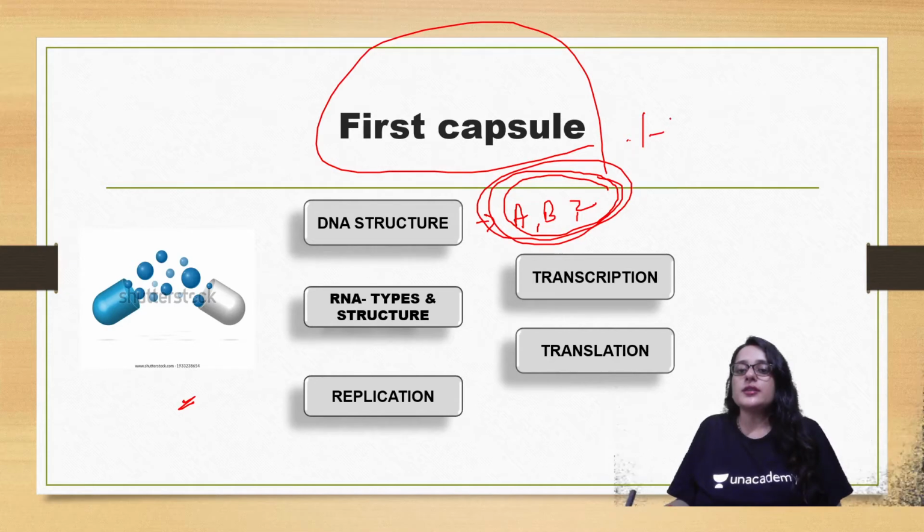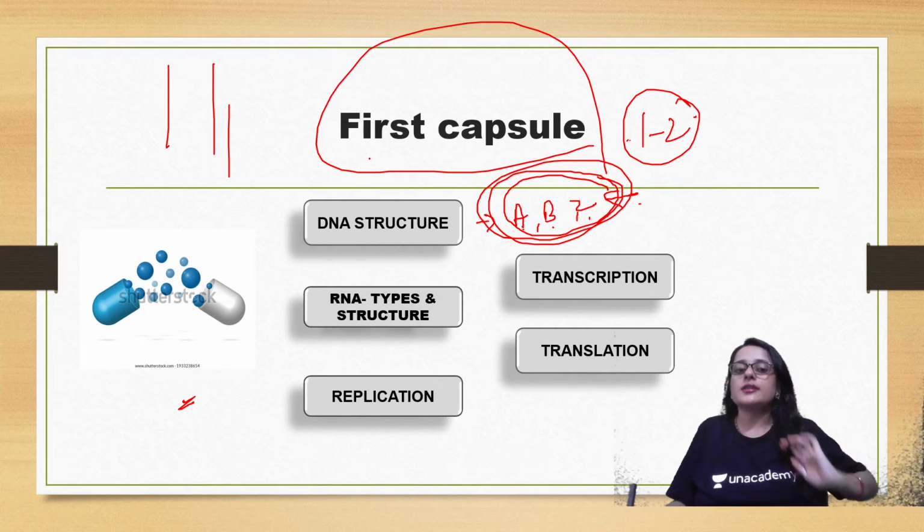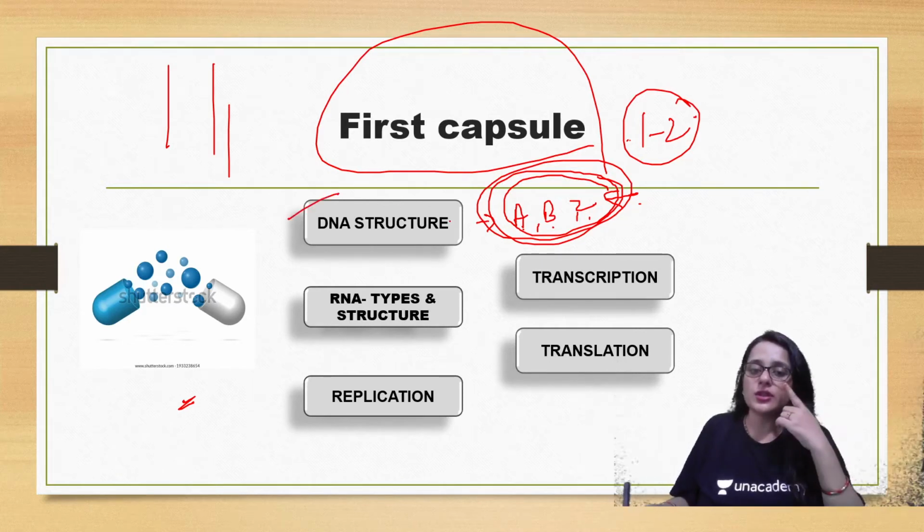You will get 1 or 2 questions every time, and you have to go through this chart, that is DNA A, DNA B, DNA Z. There's a chart given in Watson or Lehninger. You can go and see that chart. So under DNA structure, please remember to follow this.